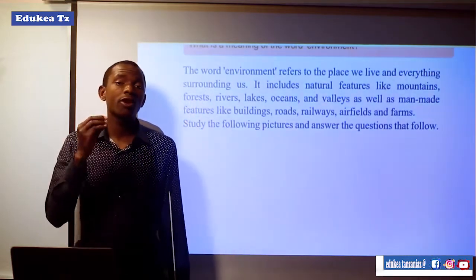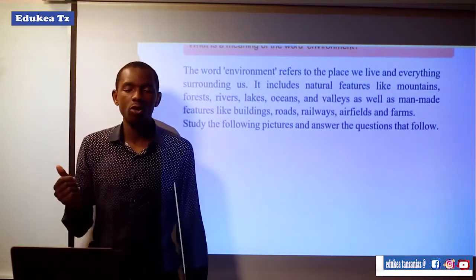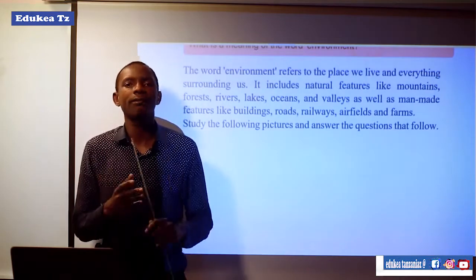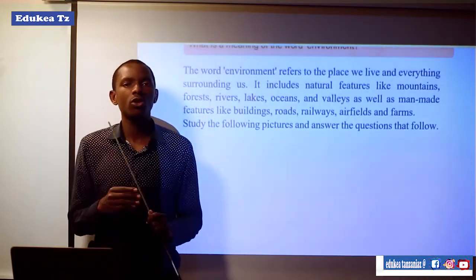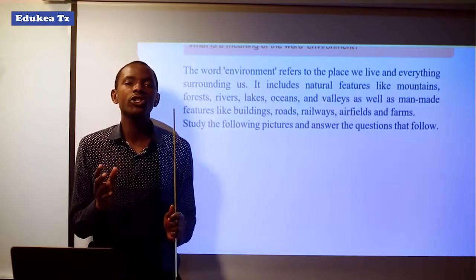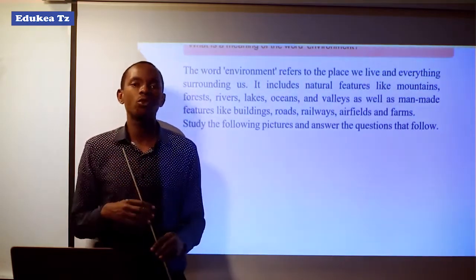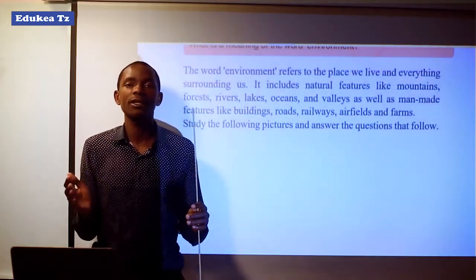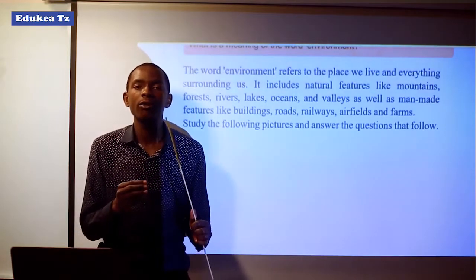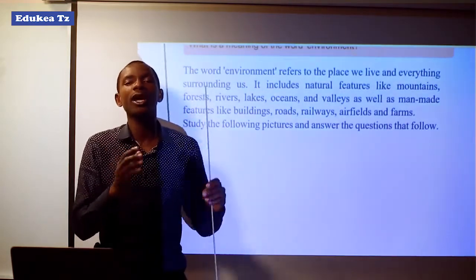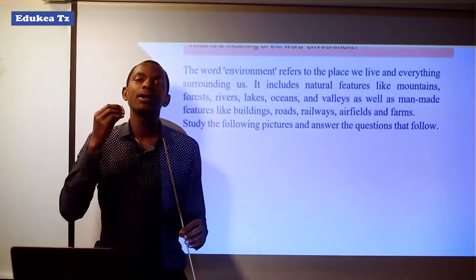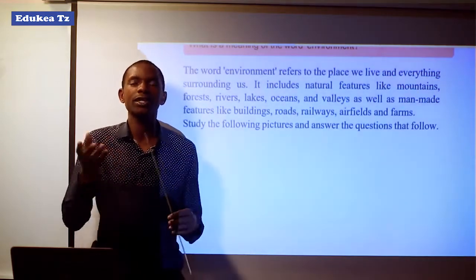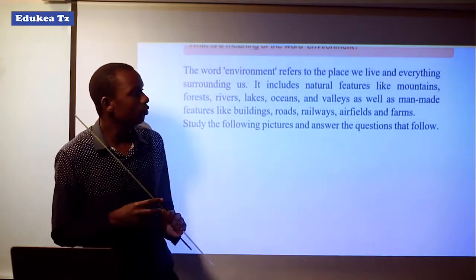So here we have to know the meaning of environment. When we're talking about environment, it is each and everything which surrounds us as human beings. Here, those things which surround us are categorized into two groups. The first group is natural features. Natural features are those features which are not man-made, which human beings do not engage in producing or making. Here are good examples.